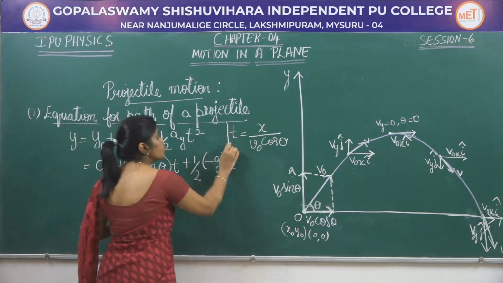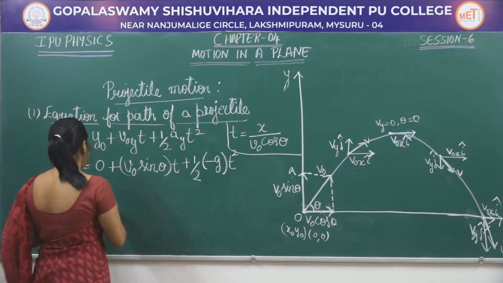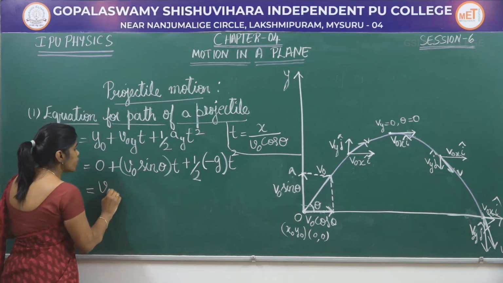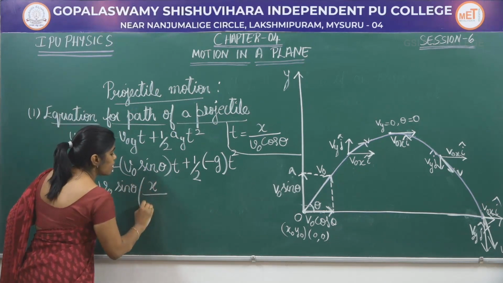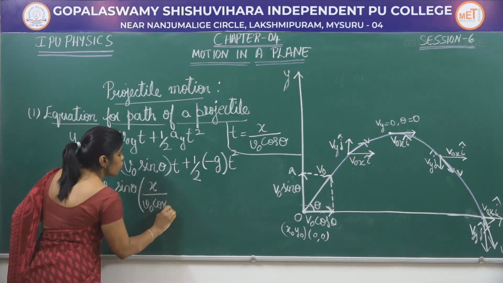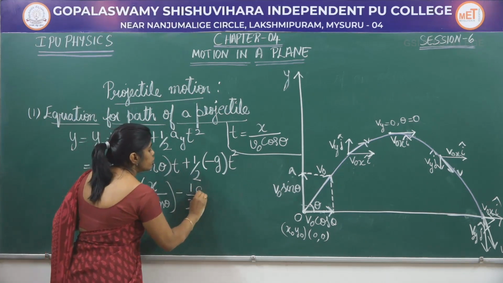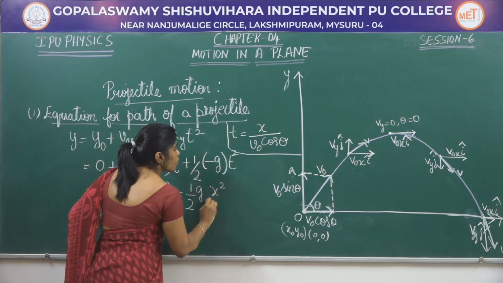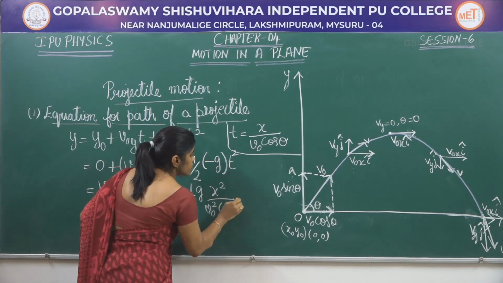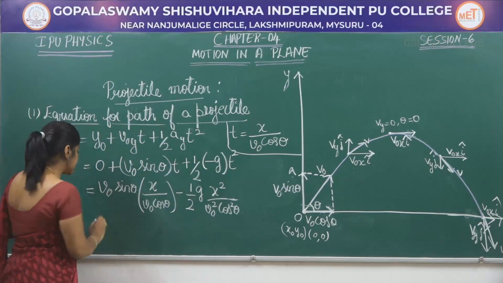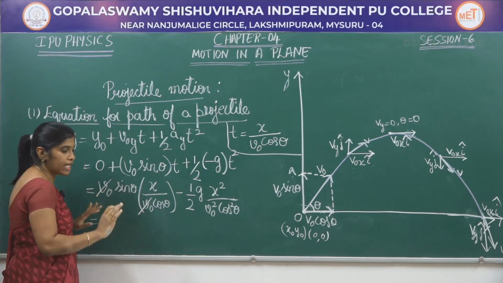Now let me substitute for the t. t is x by V naught cos theta. Let us substitute that. This is V naught sin theta into x by V naught cos theta minus half g x square by V naught square cos square theta. Next, I will rearrange this. V naught and V naught get cancelled.